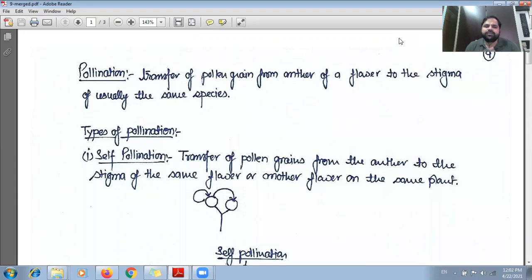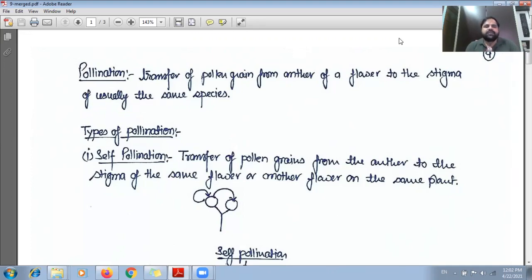of the same species. So, one question can be asked: what is the essentiality of this pollination process? Why is pollination necessary for the plants? In case of plants, when they are producing offspring by sexual reproduction, then mostly they are utilizing flowers. As I told before, the flower is the reproductive part of the plant. So, to produce seed, for the formation of offspring, pollination is necessary.